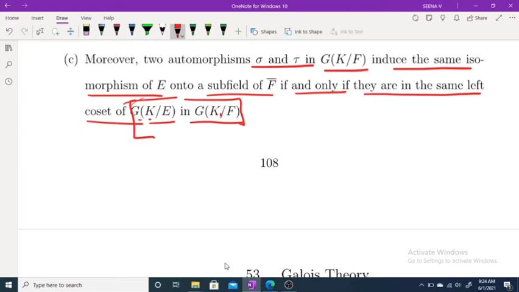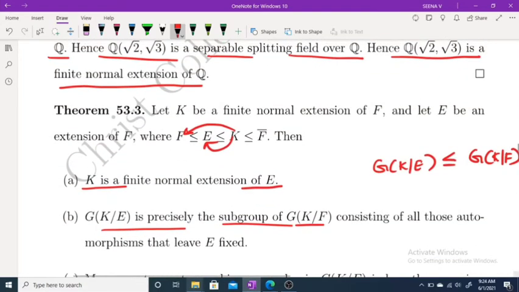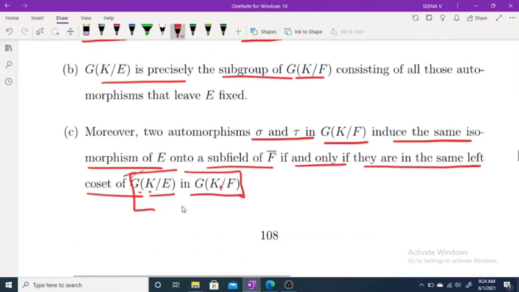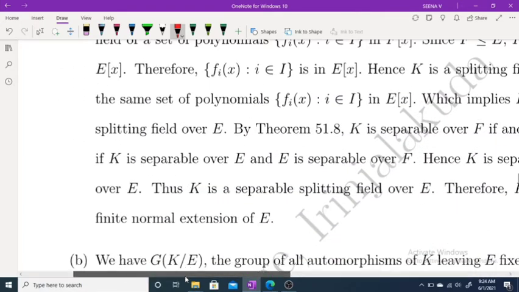If sigma and tau are in the same left coset, then they induce the same isomorphism onto a subfield of F closure. Okay. So the first one is very easy. We have to prove K is a finite normal extension of E. Moving to the proof.